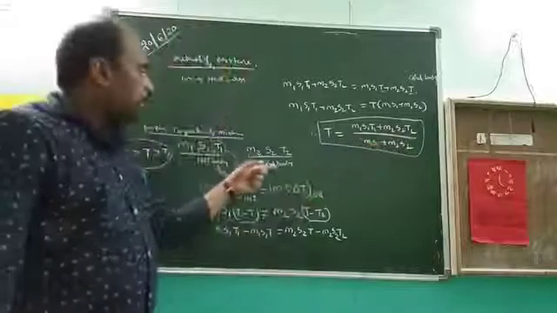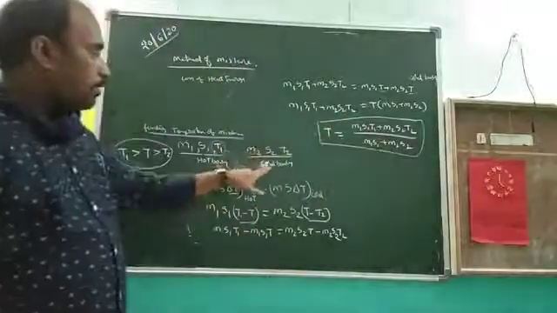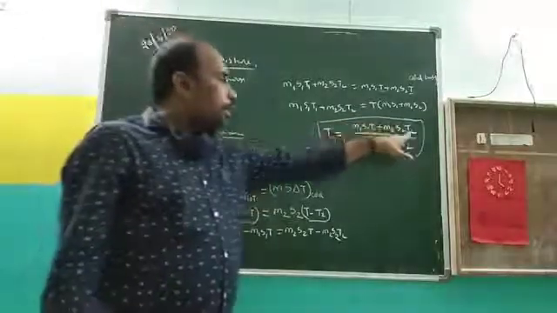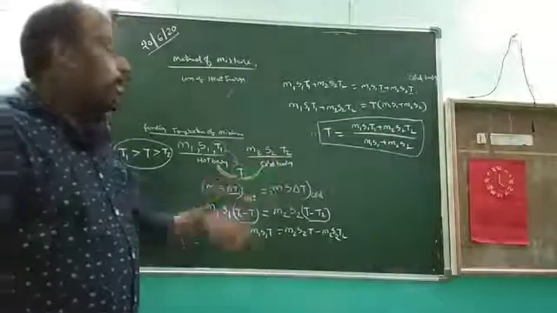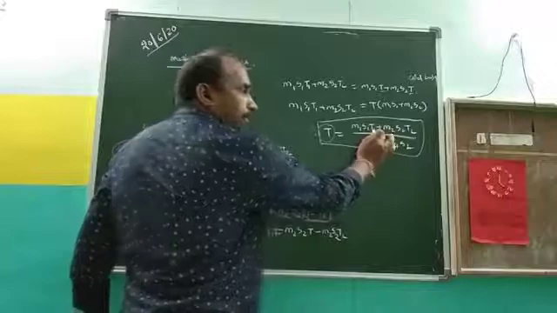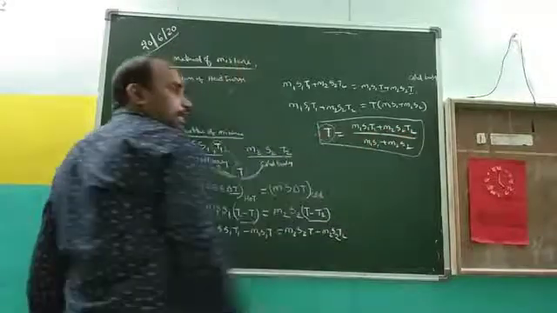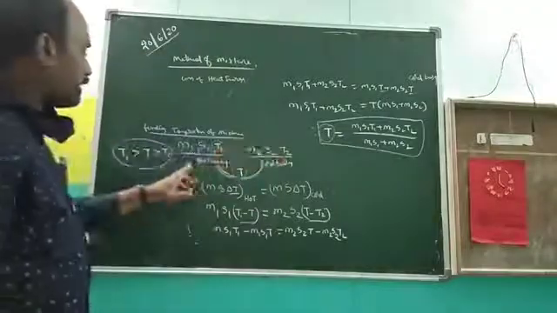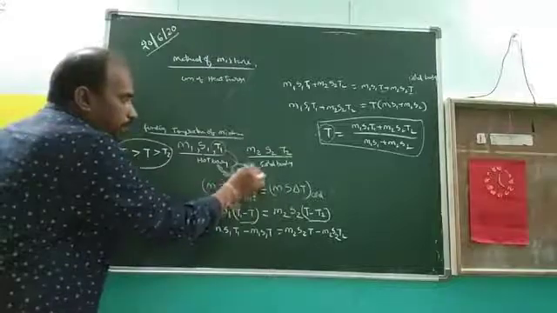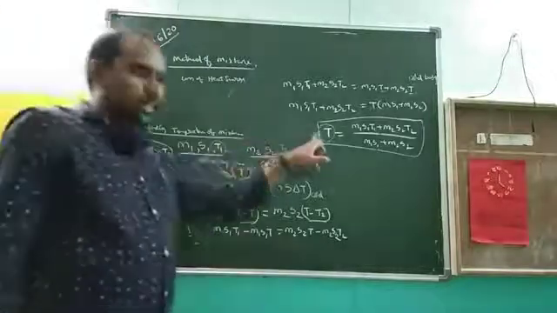The number two represents the cold body: M2 is the mass of the cold body, S2 is its specific heat, and T2 is its temperature. What about T? T means the mixer. When the hot body and cold body are mixed, the temperature you get is T, called the mixing temperature.